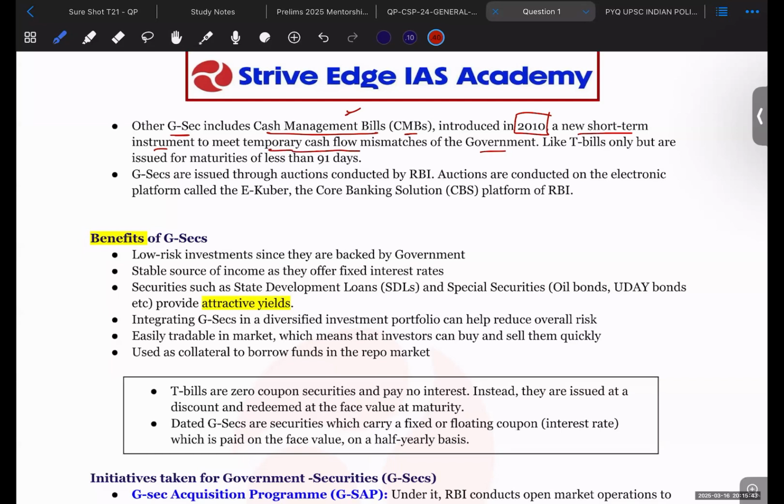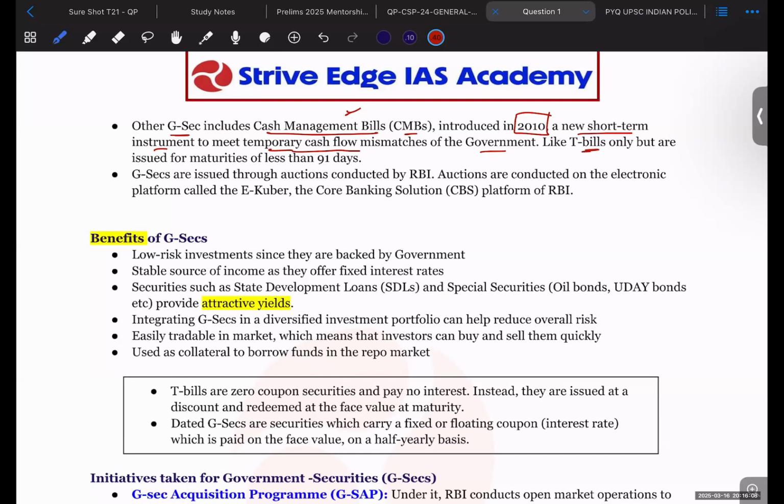If the flow is not coming, if the taxes are not coming to the government, the government raises short-term loans from the market, and when the taxes are paid by the people, the government pays the investors back. They are like T-bills only.